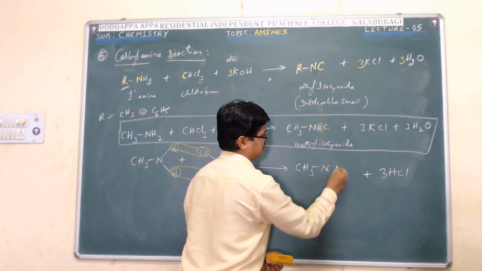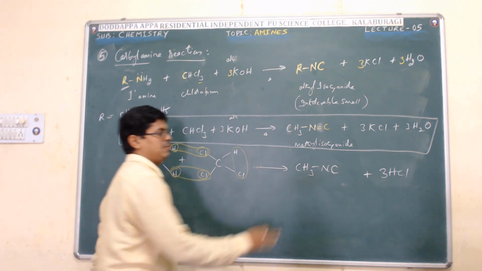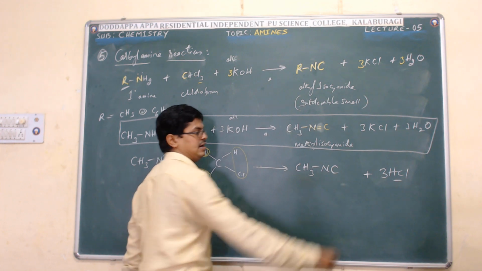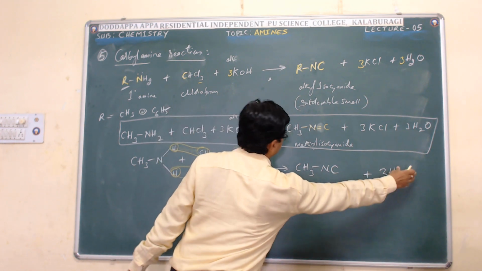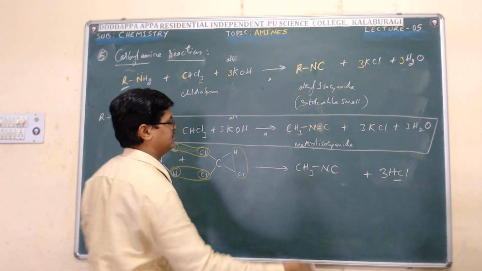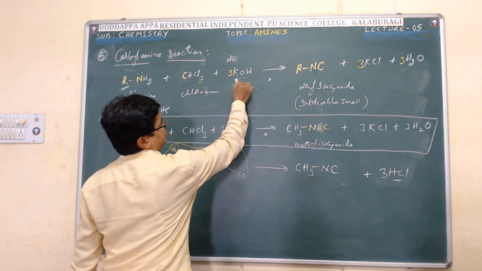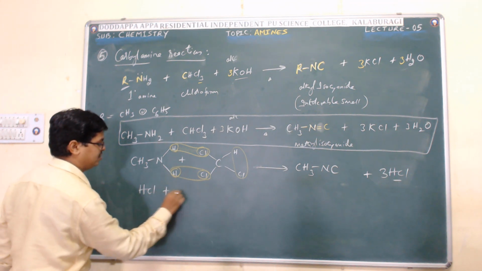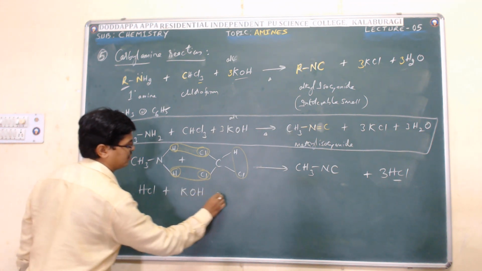Methyl isocyanide is left. Among these two, hydrochloric acid is acidic in nature. Acid always reacts with base. The base we have taken is potassium hydroxide. So the obtained hydrochloric acid reacts with potassium hydroxide.